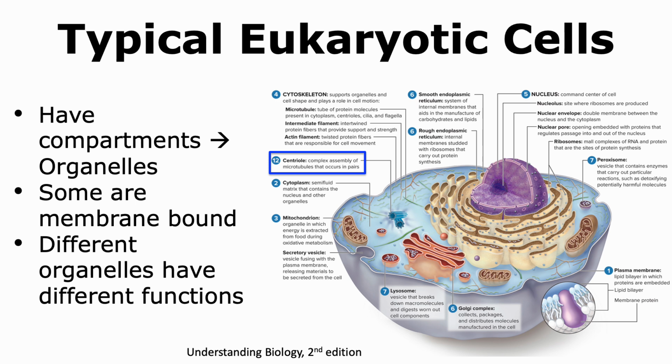cell division. Centrioles are usually seen in animal cells but are not observed in plant cells. Similarly, lysosomes are also not observed in plant cells, and lysosomes are membrane-bound organelles that are able to break down different macromolecules.